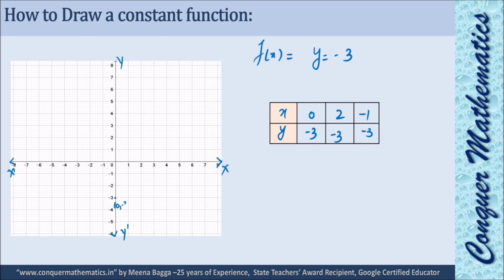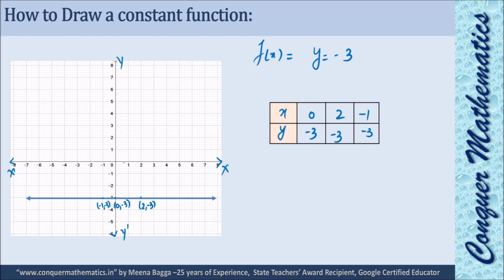If we put 0, we will get minus 3. This point will be on the graph. 2, we will get minus 3. That means this point will be on the graph. Minus 1, minus 3. That means this point will be on the graph. Right? That means all these points will be on the graph of this function. This will be the graph. We can join these points with a straight line.